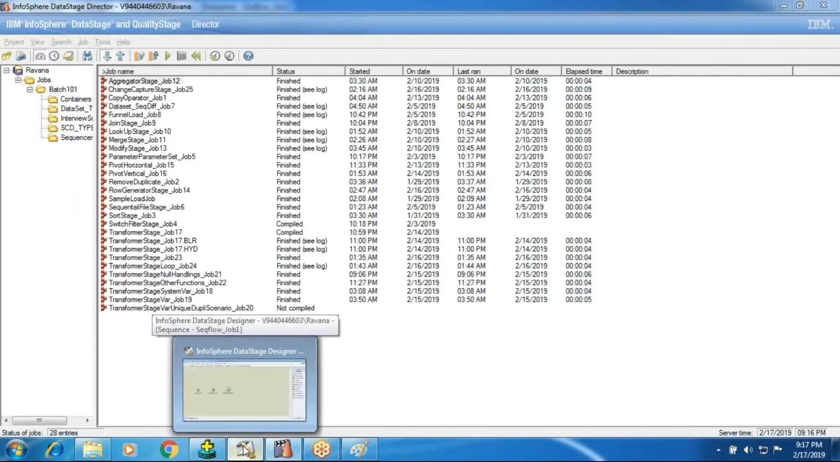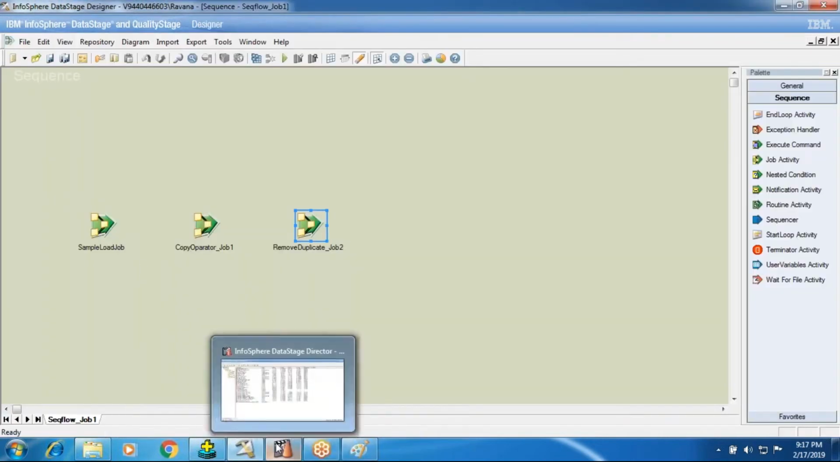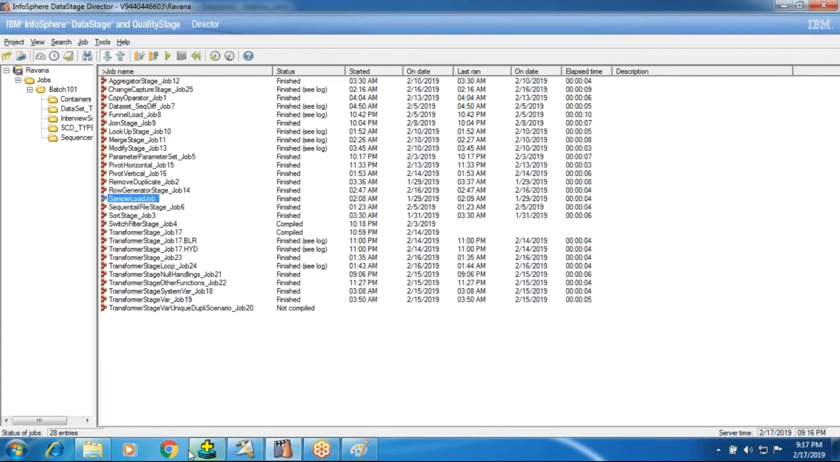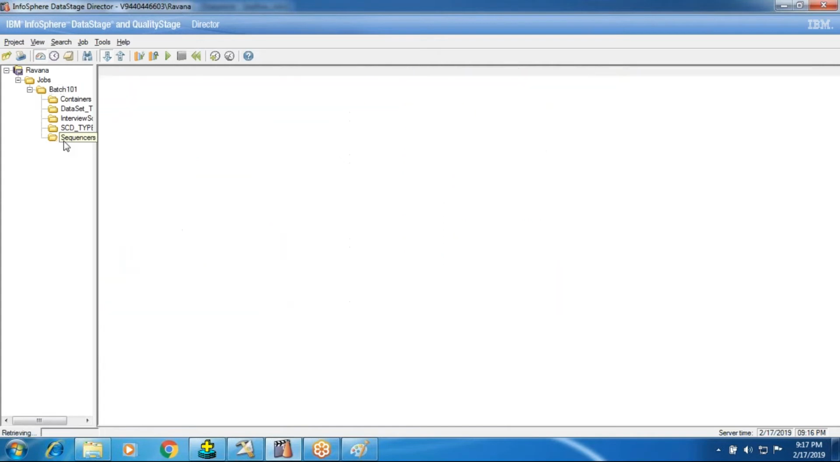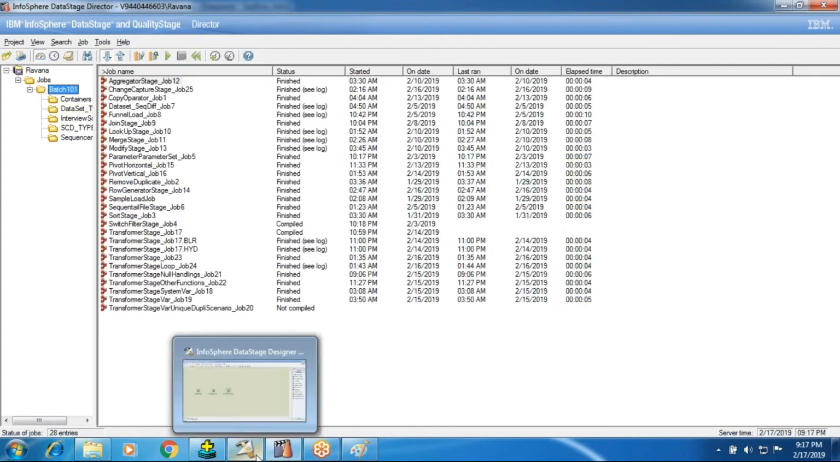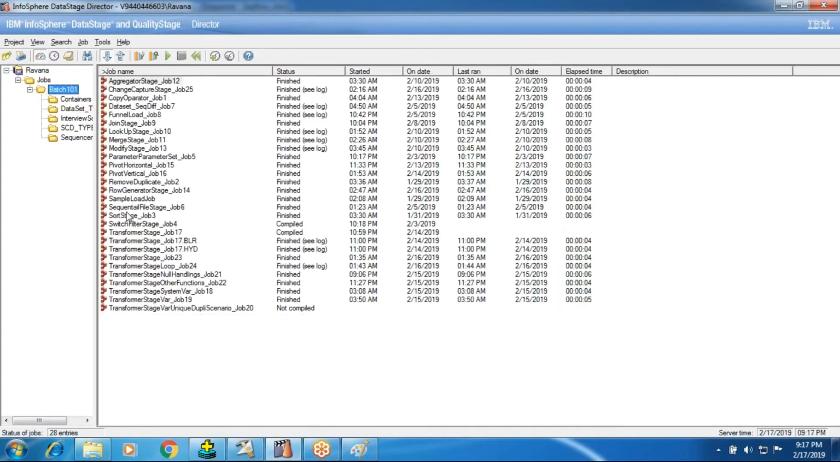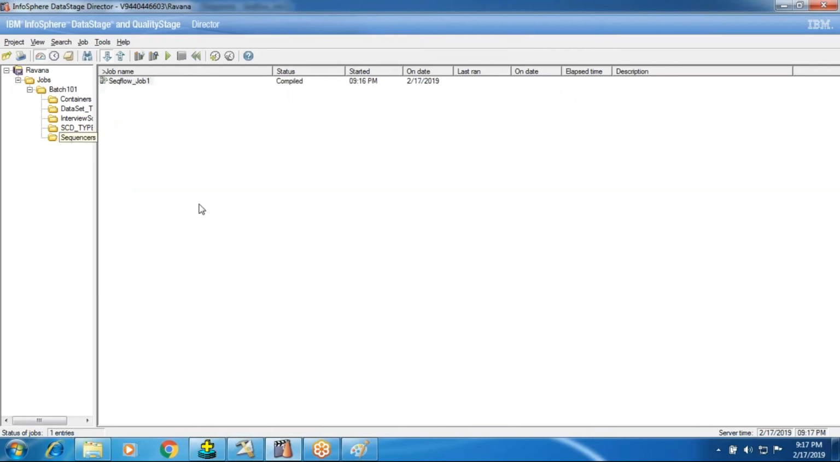So we call the parallel jobs, right? Sample load job, copy operator job 1, and, okay, these three I'll create. I have taken three jobs, right? Which is sample job.